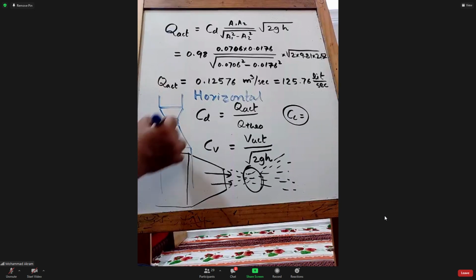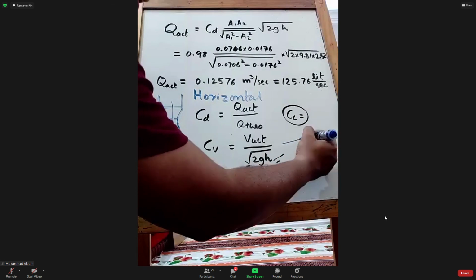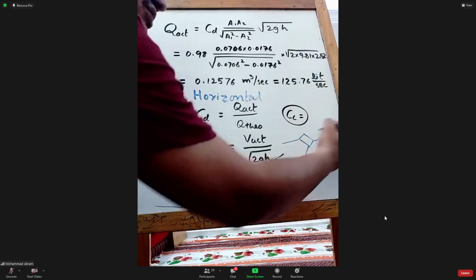So in this case, what happens? Actually, Z1 is not equal to Z2 here. If it is horizontal, then only Z1 will become equal to Z2. So if you want to solve for vertical or inclined venturimeters, then you need to again apply the Bernoulli equation.